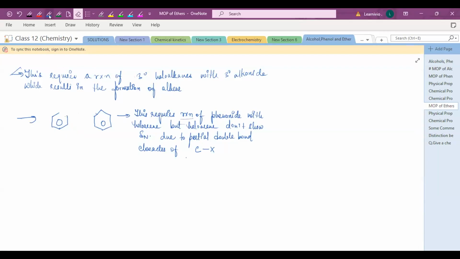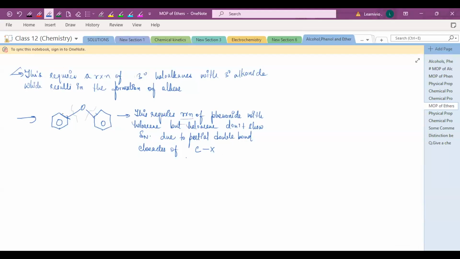So you have to prepare it using an alkoxide. One should be an alkoxide and one should be the haloarene, right? Because both the groups are aryl groups, aromatic systems. So you can break this bond or this bond, but both the bonds are involved in the resonance, and due to that there is a partial double bond character which is very difficult to break. Also the haloarenes don't show the nucleophilic substitution reaction.